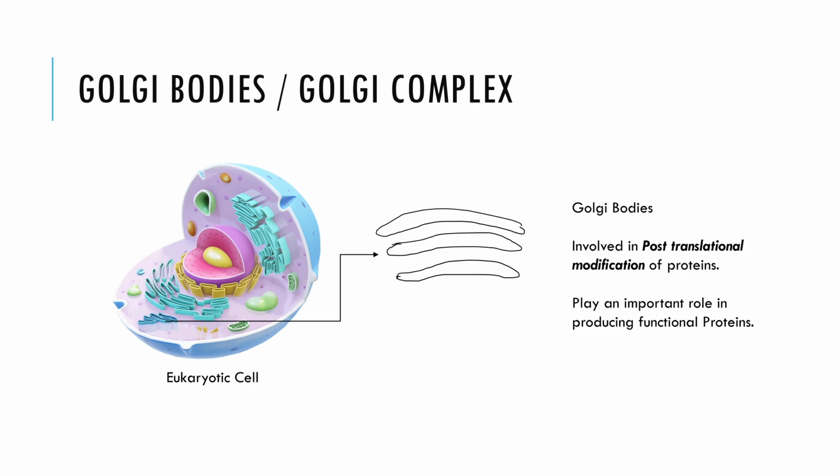Well, many proteins that are produced as such are not active. In order to make them active, either sugar molecules have to be added to them chemically or proteins have to be cleaved to make them active. This is called post-translational modification of proteins. Much of this happens in the endoplasmic reticulum and continues in the Golgi complex. Once the proteins are suitably modified, they are packaged into vesicles and shipped off. Shipped off to where? Well, either they can be shipped off to different parts of the cell or stored for later use or often secreted out of the cells.